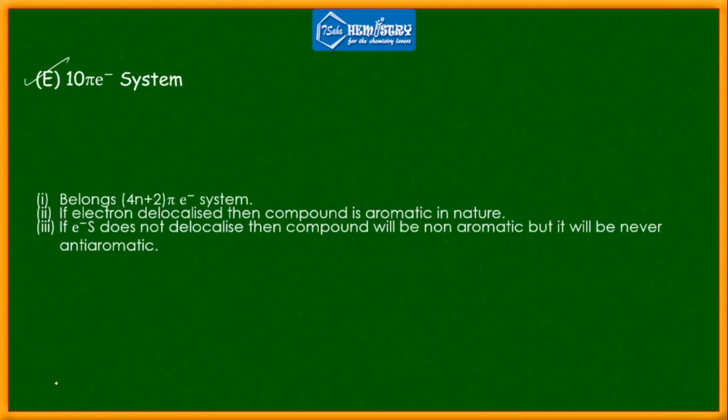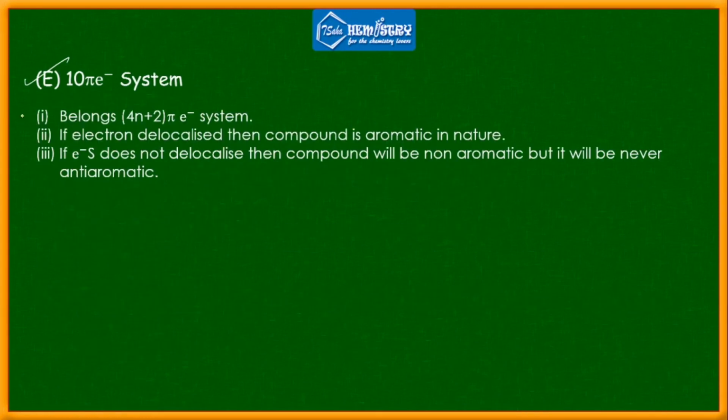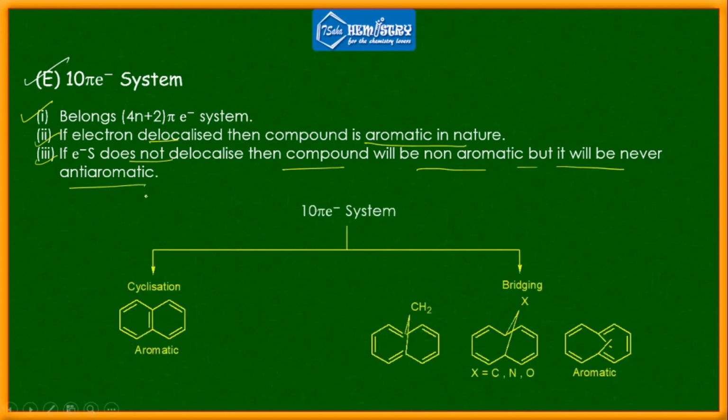In case of a 10 pi electron system, we have to follow certain things. It belongs to the 4n plus 2 pi electron system. If electrons delocalize, then the compound is aromatic in nature. If electrons do not delocalize, then the compound will be non-aromatic, but it will never be anti-aromatic. Mind it. We have two categories over here. One, we have a cyclic system like this, an example of naphthalene. Next, we have some bridging compounds like this. They are all aromatic in nature.